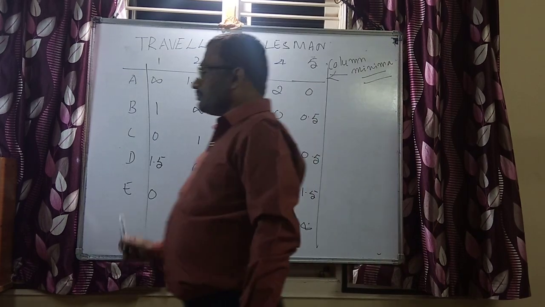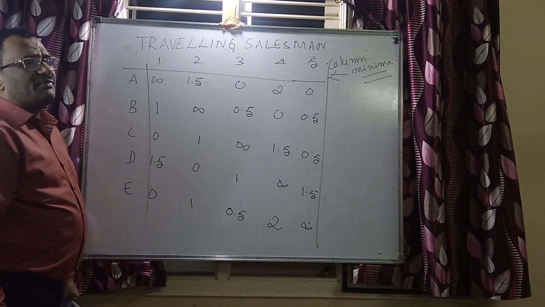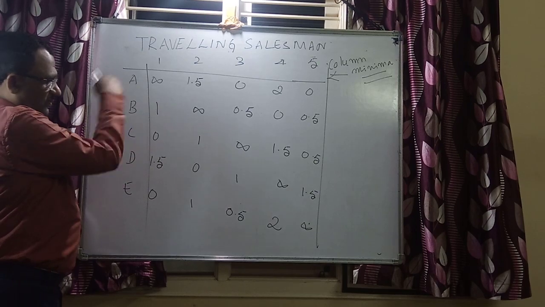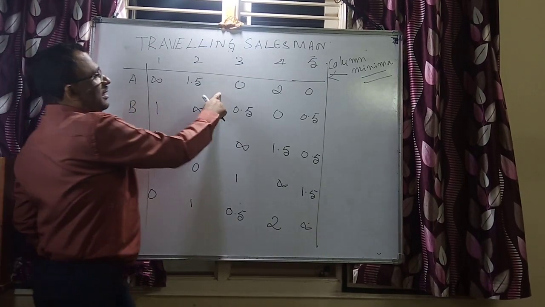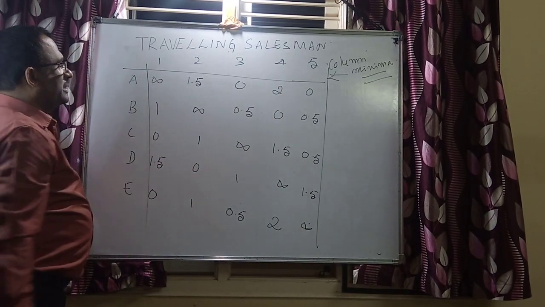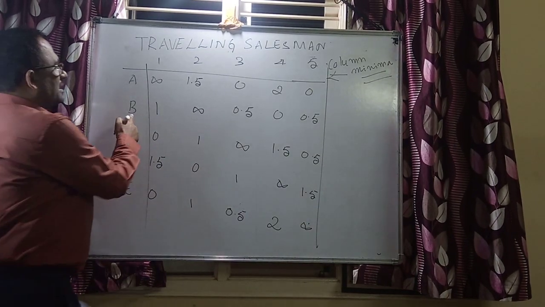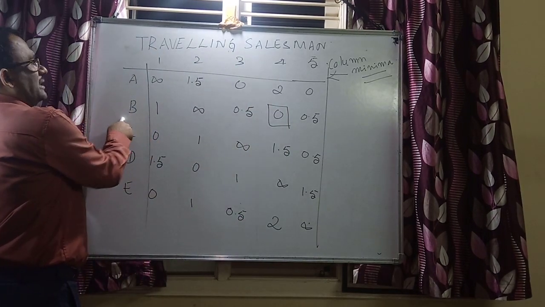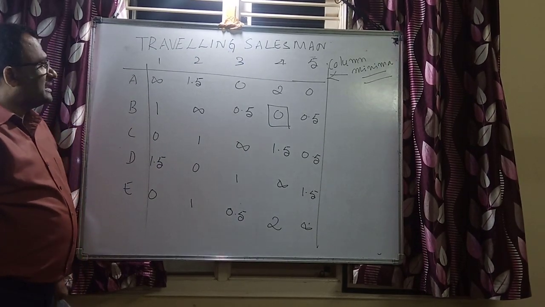Once the problem or the case is given, go for row minima identification and then have the row minima, and then here is the column minima. From the row minima, we have arrived at the column minima matrix. Now look at this, we have some zeros here. We have 2 zeros, only 1 zero here, again 1 zero, 1 zero, again we have 1 zero. Now look at this, you have only 1 zero, so I have an allocation here. B, I am telling that he can go to city 4.